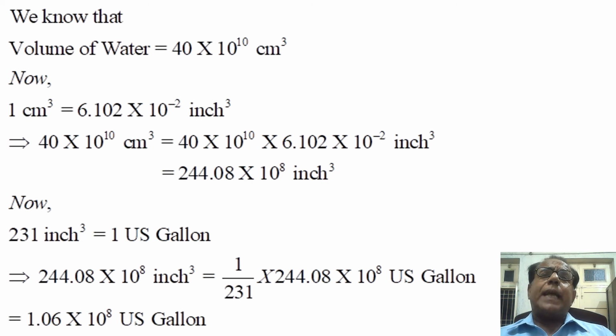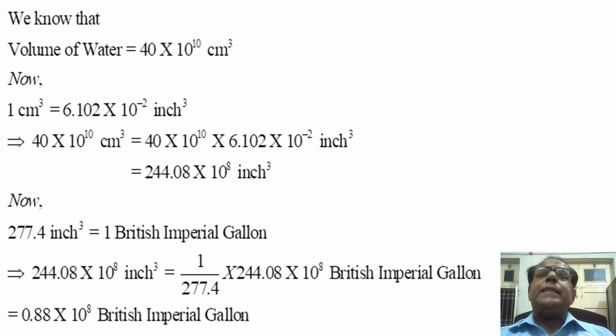I am telling once again, in the next slide almost this slide will be repeated, only with the difference that in place of US gallon we are going to find out British empirical gallon, for which 231 inches will not be used. In place of 231 inches some other figure will be used. What the other figure is, we see in the next slide.